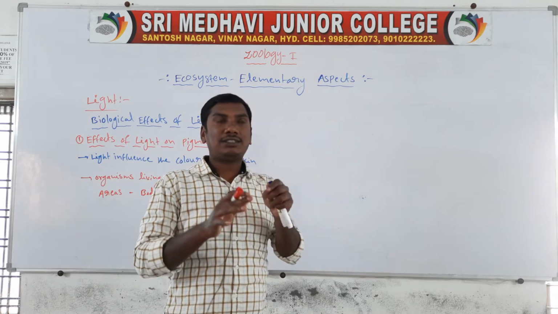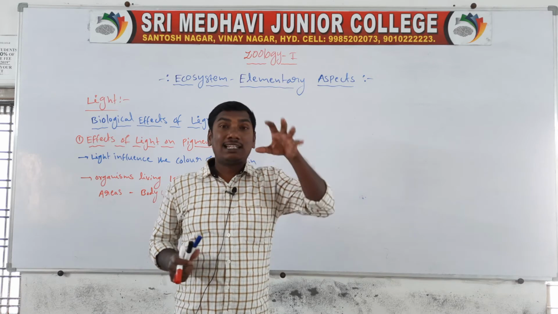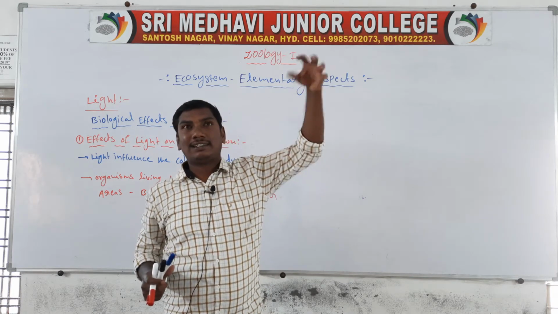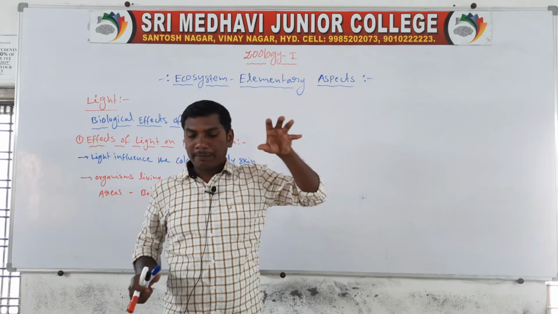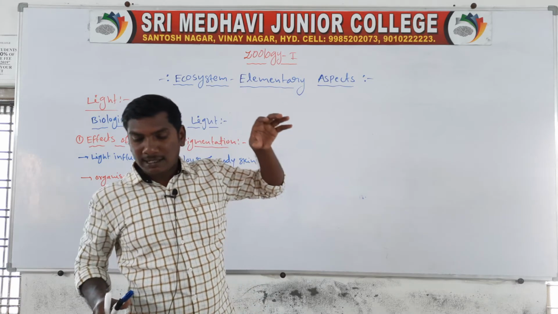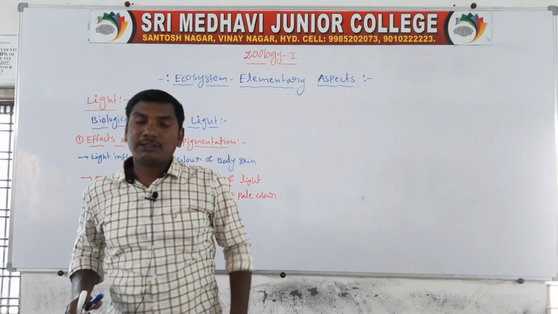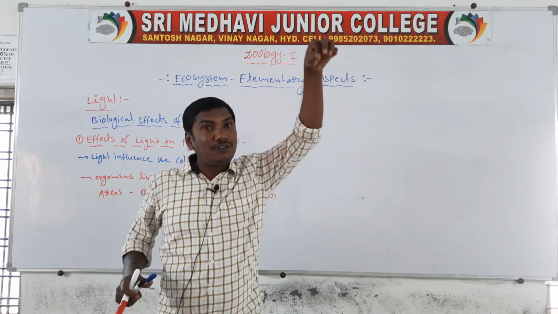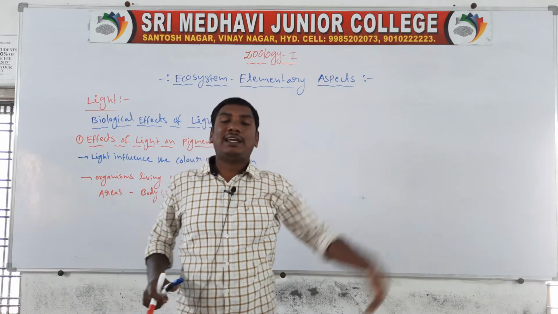Pale color means they are like white color. The organisms are living with less sunlight, so their body color is a pale color. Because of the less influence of the light, the organism's body color is pale.